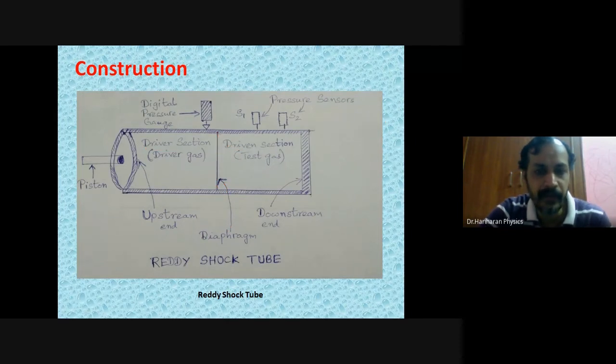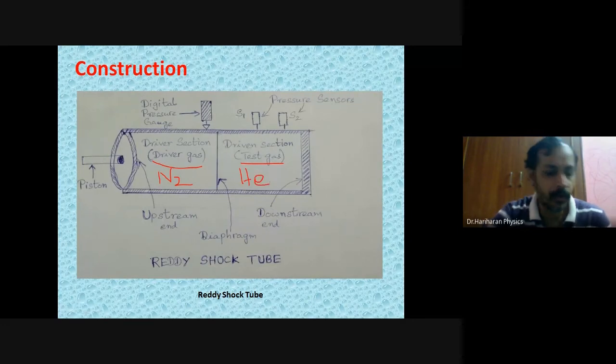Apart from that, the driver section will be filled with a gas which we call the driver gas. On the other hand, the driven section will be filled with a different gas which we call the test gas. For example, there may be nitrogen here, and helium present here. To blow air in our two-wheelers or cycles, we make use of nitrogen. The partial pressure exerted by nitrogen can be measured by a digital pressure gauge. We'll come to that part.